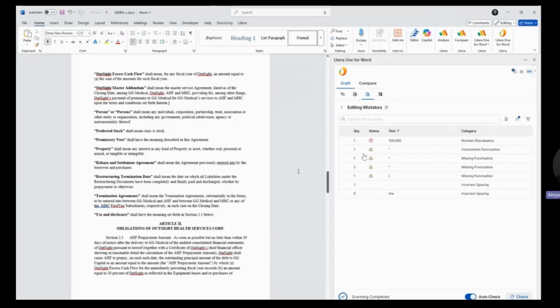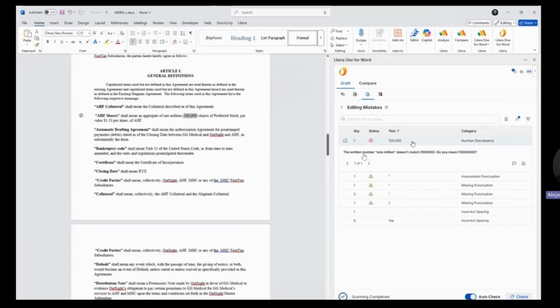Additionally, editing mistakes can help identify items that native Word doesn't identify. So as we can see, we have number discrepancies. I wrote 1 million, but what I have in the parentheses doesn't match. So the tool is able to give us that guidance and give us a recommendation. So if I bet 1 million, I can add a comma, the extra zero, and I'm good to go.